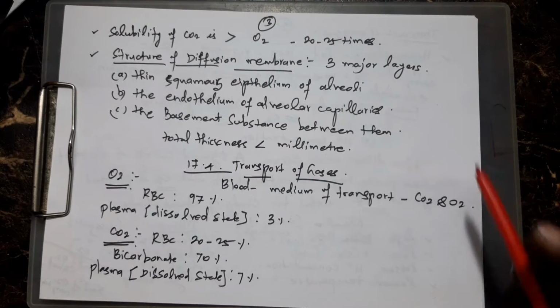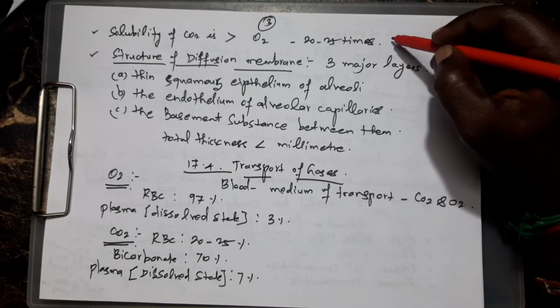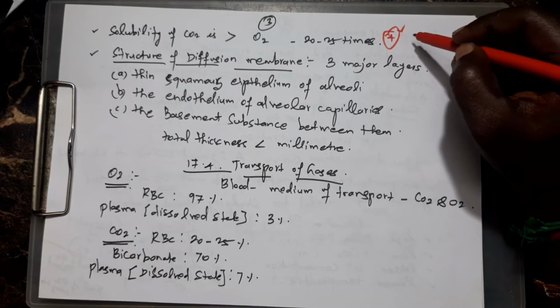Next one is the solubility of CO2 is higher than O2. How many times? 20 to 25 times. Okay, another one of the important questions.